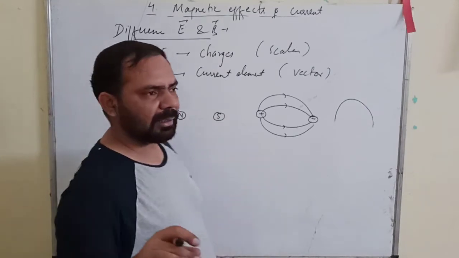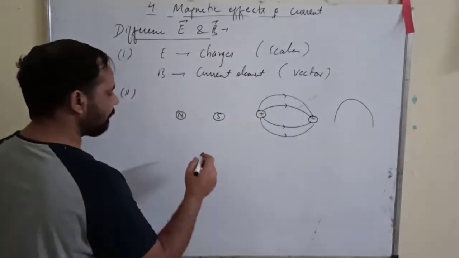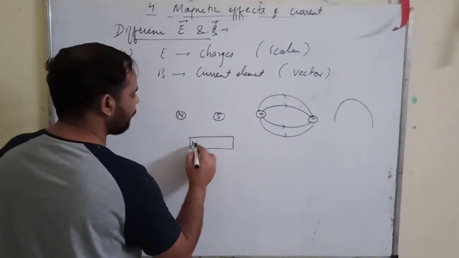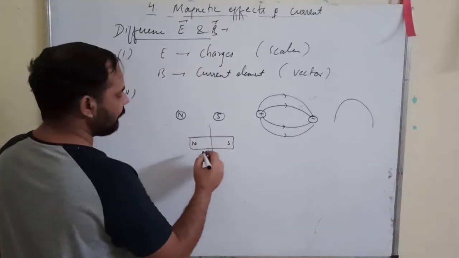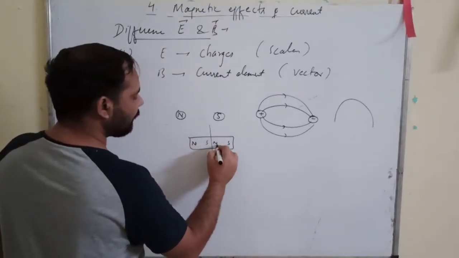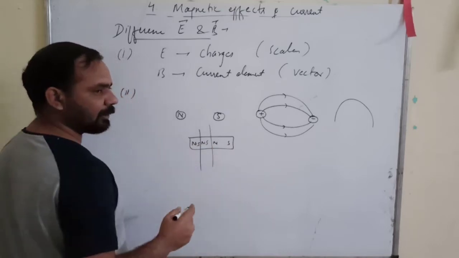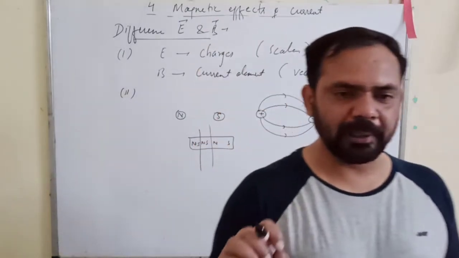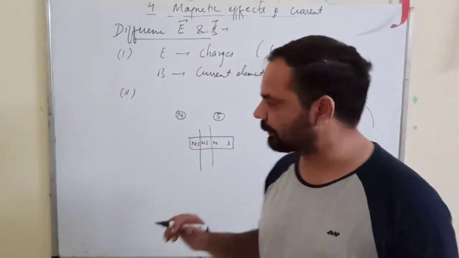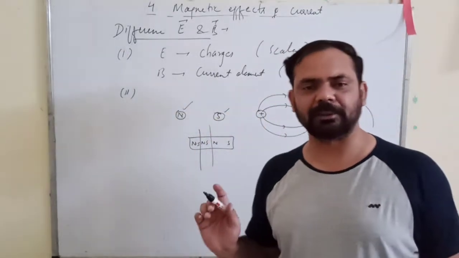But in your class 10th, you must have studied that if you have a magnet, then it has a north pole and a south pole. If you break the magnet, then again it will develop a south and a north. If you break it again, it will again develop a south and a north. It means that an isolated magnetic charge cannot exist. A lone north pole or a lone south pole can never exist.